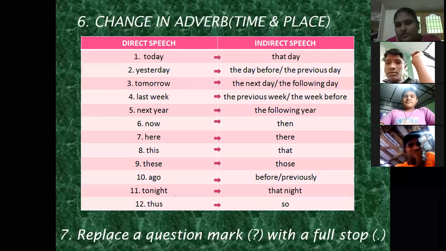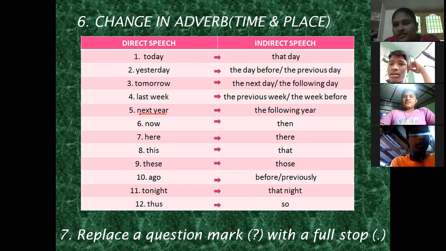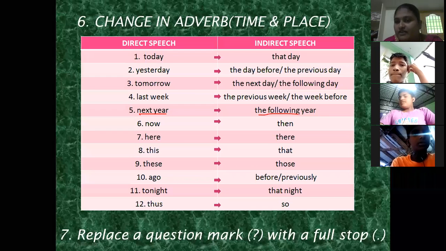What is the adverb used in the question? The next week. Next week, next day, next year. When the question says week, we have to write 'the following week', not 'the following year'.